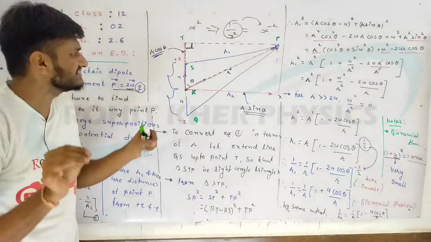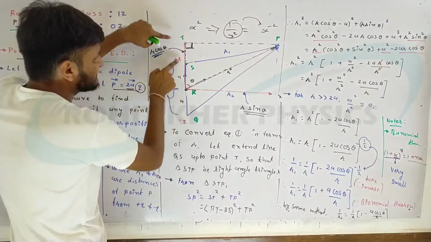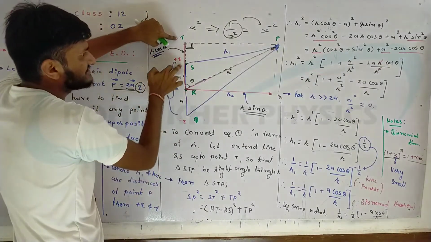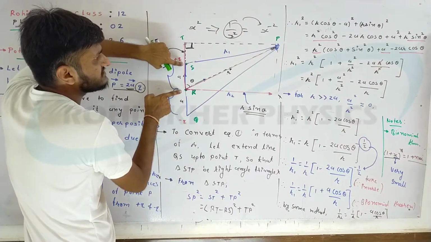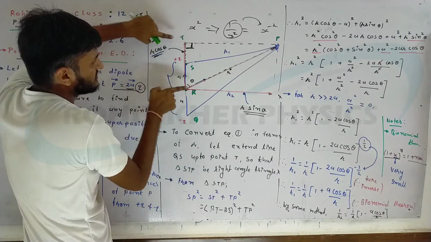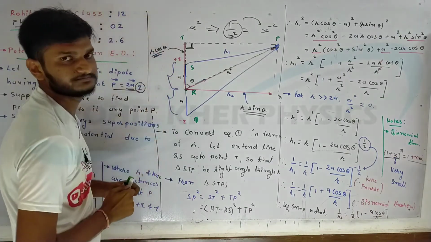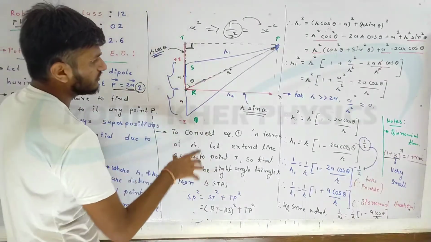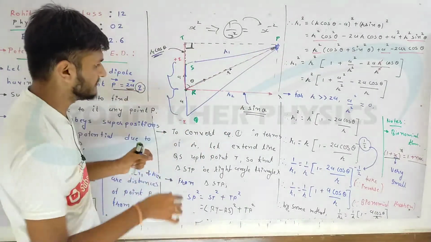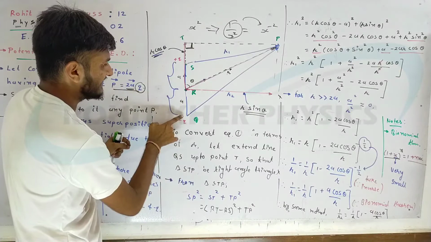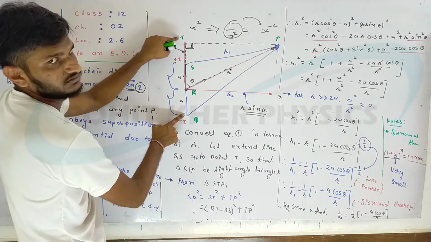The change is this: here this ST square is R cos theta minus A, R this much minus this much. But now if we take this bigger triangle, we have to write QT square.